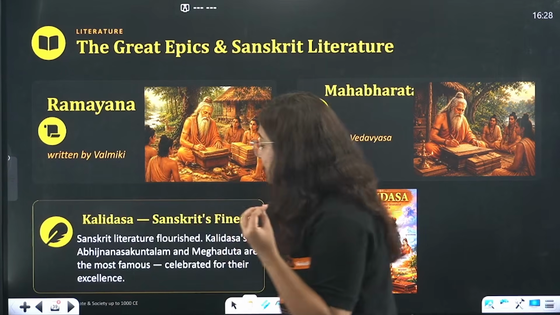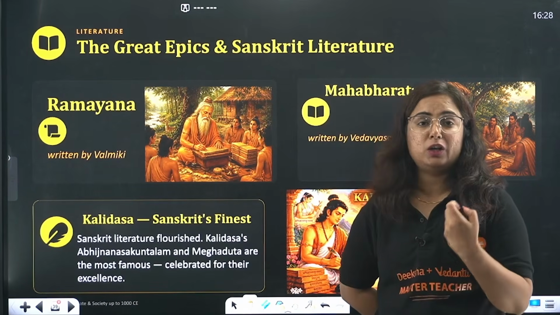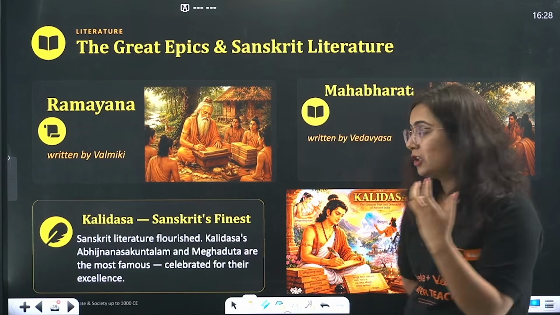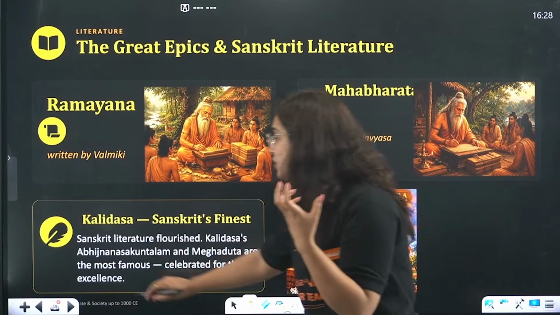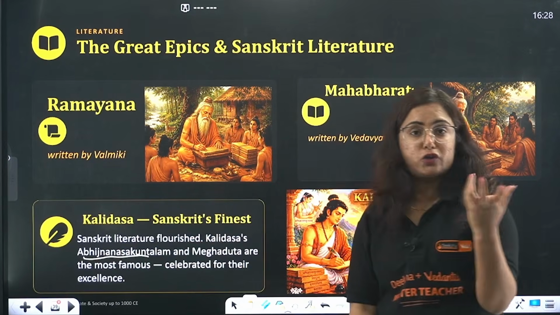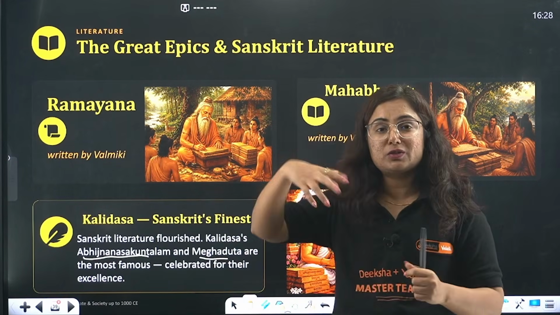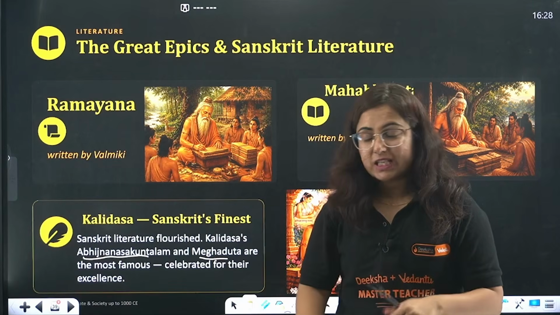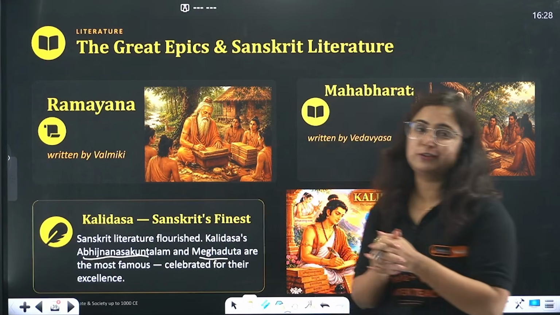They were written in Sanskrit. Who was the finest writer? The first novelist we can call, the first writer we can call, was Kalidas. Some of his famous works are Abhijnana Shakuntalam, where the story of Shakuntala is there. Then Meghdootam. See, Meghdootam talks about the rainy season. So these are the famous and celebrated works of that time.